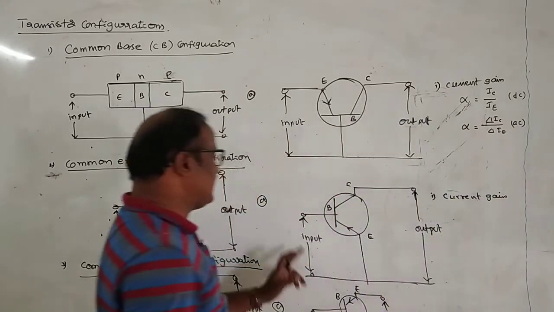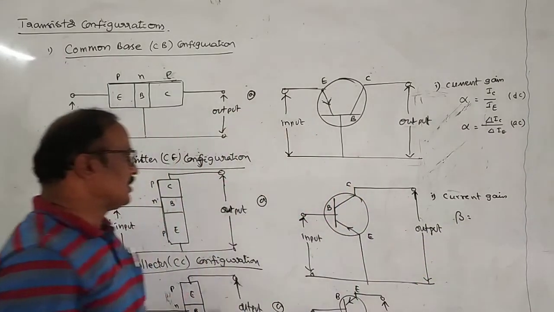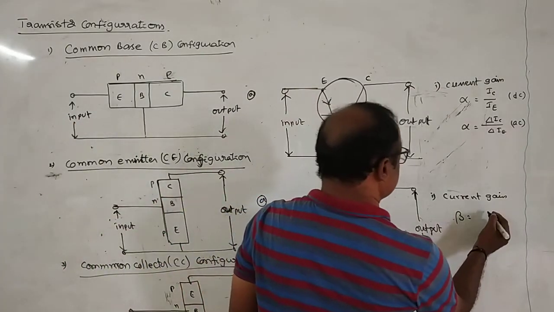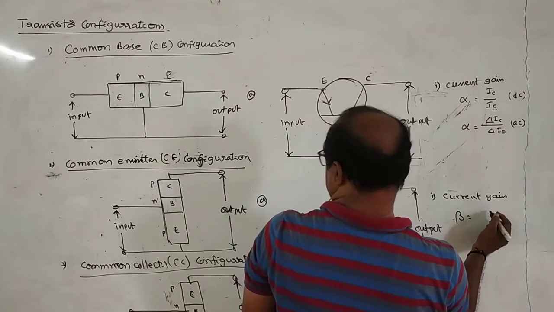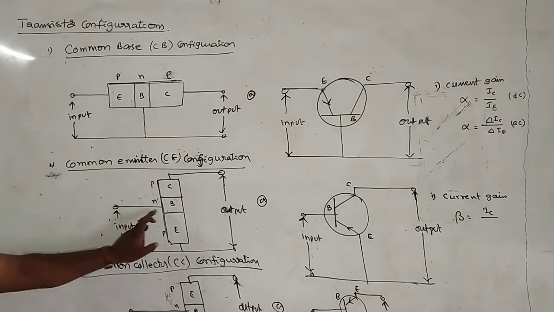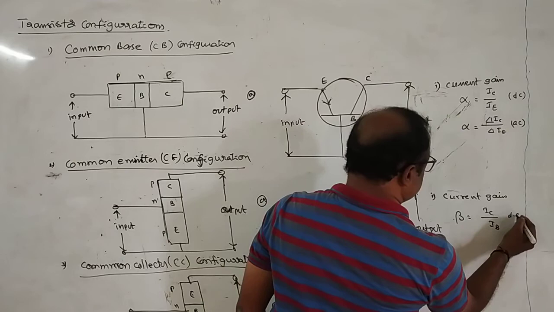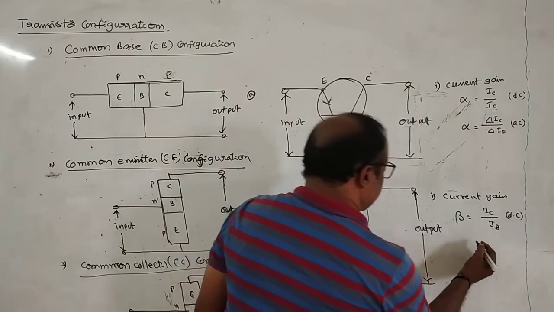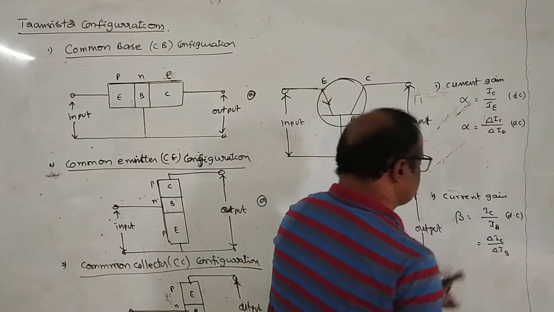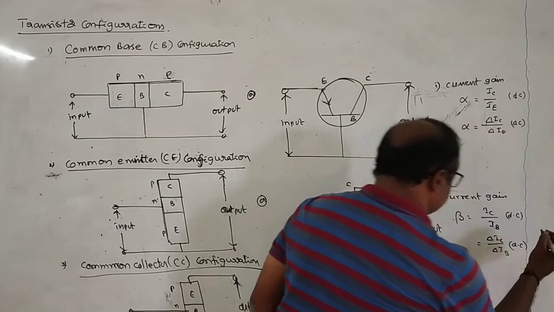Current gain in the case of CE configuration is given by beta. Beta is equal to output current by input current. What is output current? Collector current IC, by input, which is base current IB. So beta equals IC by IB for DC, and if AC is taken, beta is equal to delta IC by delta IB: a small change in collector current by a small change in base current.